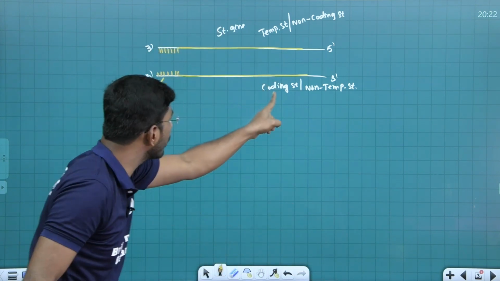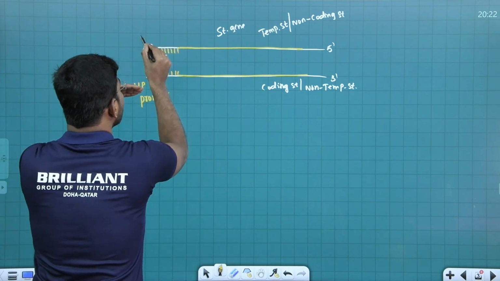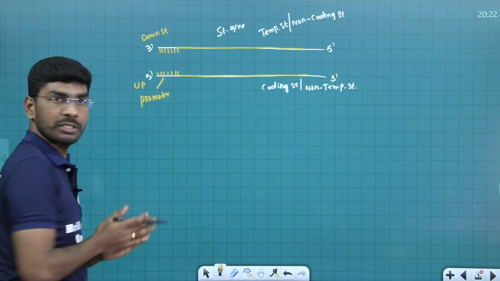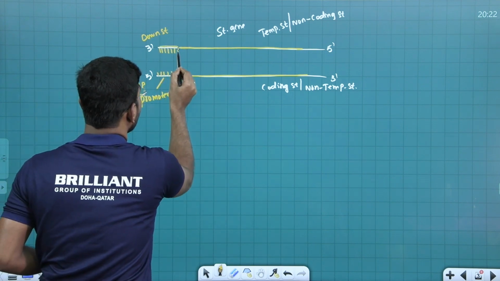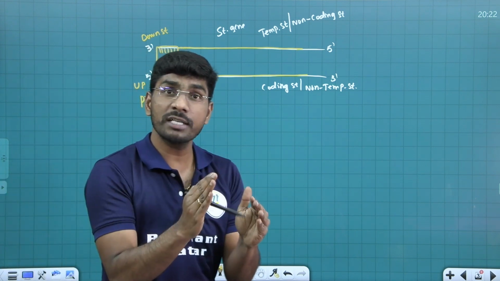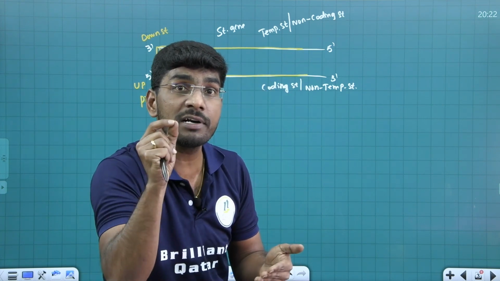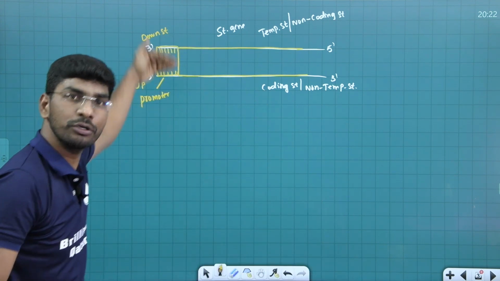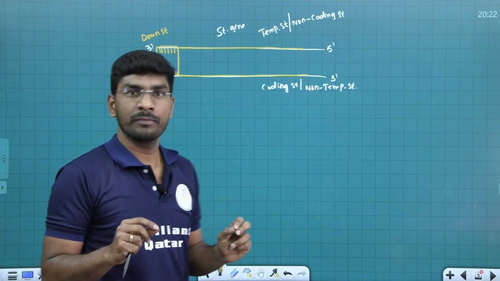We will tell students, look at the coding strand. So this is the 5' coding strand. So from 5' upstream to downstream, what is attached? Tell me. The promoter site is attached. So I am representing the promoter like this. Promoter site. Got my point? Promoter site from 5' to 3'. So with the reference of which DNA strand do we describe the promoter? Coding strand. Remember this strand, 5' to 3'. Promoter site. Right?